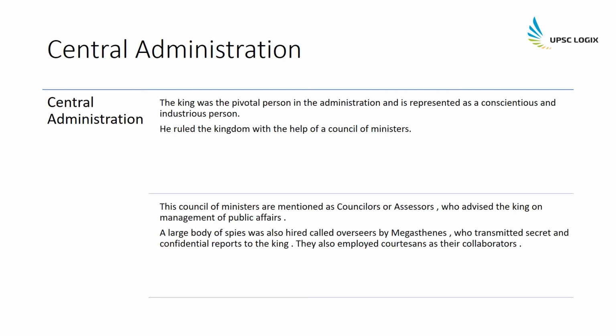Megasthenes gives us information about the central administration, and he tells us that the king was the most important person in the administration of the country. He was represented as a conscious and industrious person, and he ruled the kingdom with the help of a council of ministers. These ministers were known as councillors or assessors, and they advised the king on the management of public affairs. Then the king also hired a large body of spies who used to give him information with regard to everything that was going on in the kingdom, and these have been called overseers by Megasthenes. And these spies employed a lot of courtesans as their collaborators.